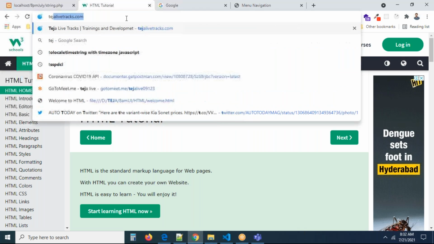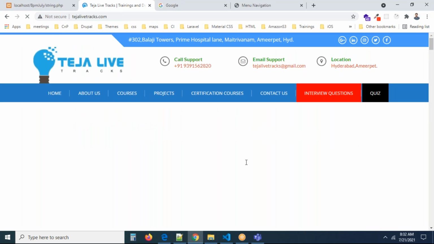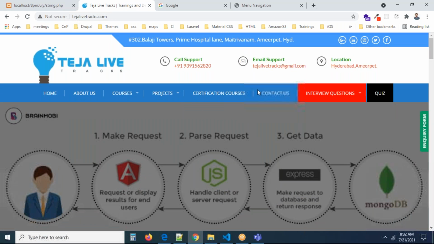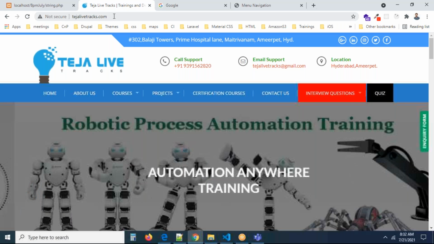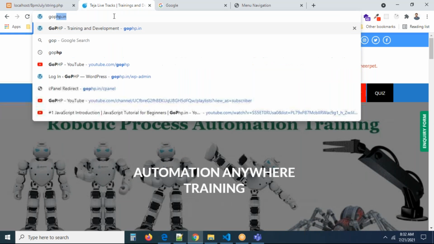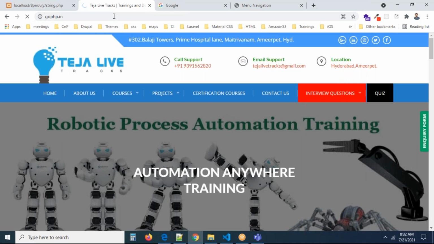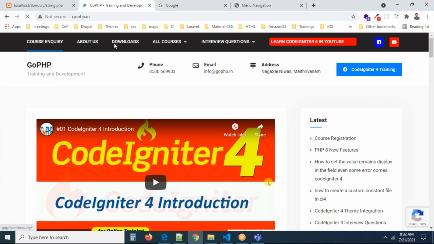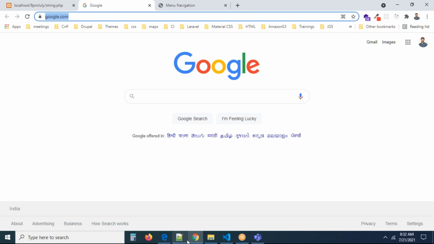Just now we went to tejalivetracks.com. You can see this website also has a good menu: about us, home, projects, certification courses. This also has a very good menu. Like this, whatever basic website you go to, every website will have some menu items and they are aligned properly. Now you can see there is a small menu here: inquiry, about, downloads, all courses, interview questions and all. This is all about the menu.